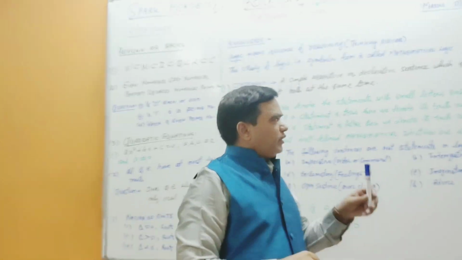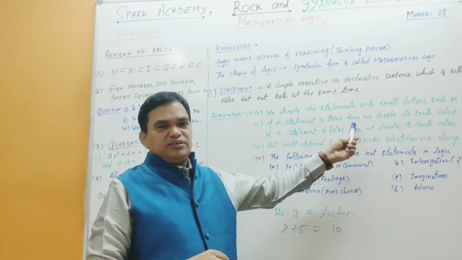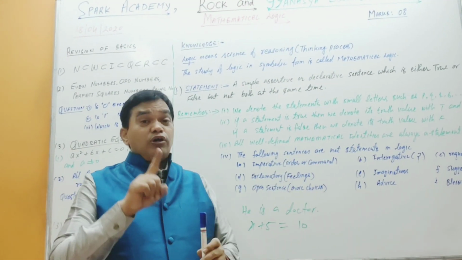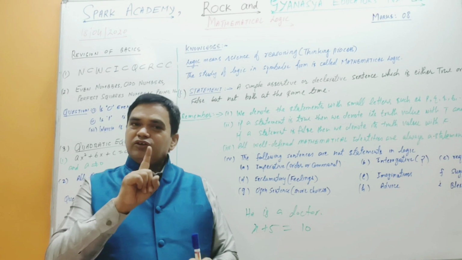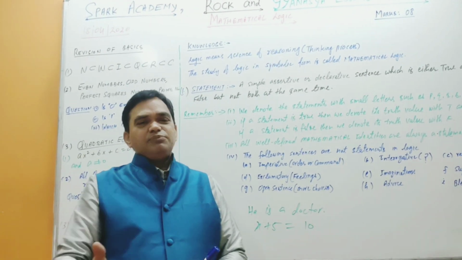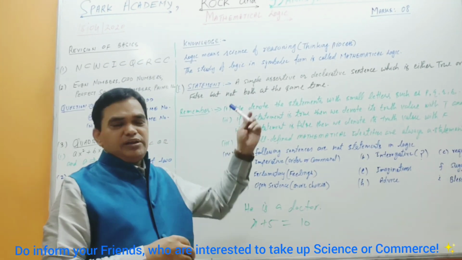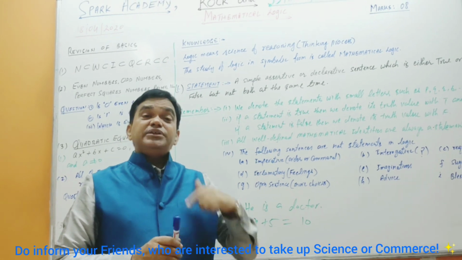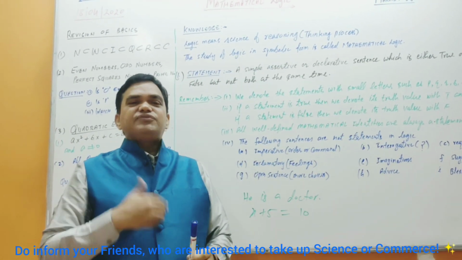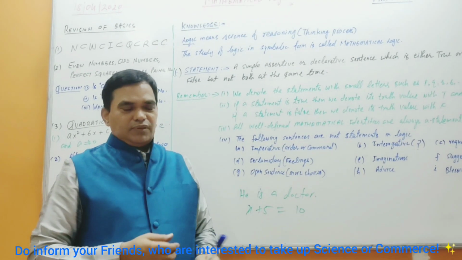Remember, first point, we denote a statement in logic with small letters P, Q, R, S, and they are called statement letters. You know why they are called statement letters? Because they are letters representing statements, hence these are called statement letters. Second point, if a statement is true, then its truth value is T. If a statement is false, then its truth value is F. We'll take examples later on.